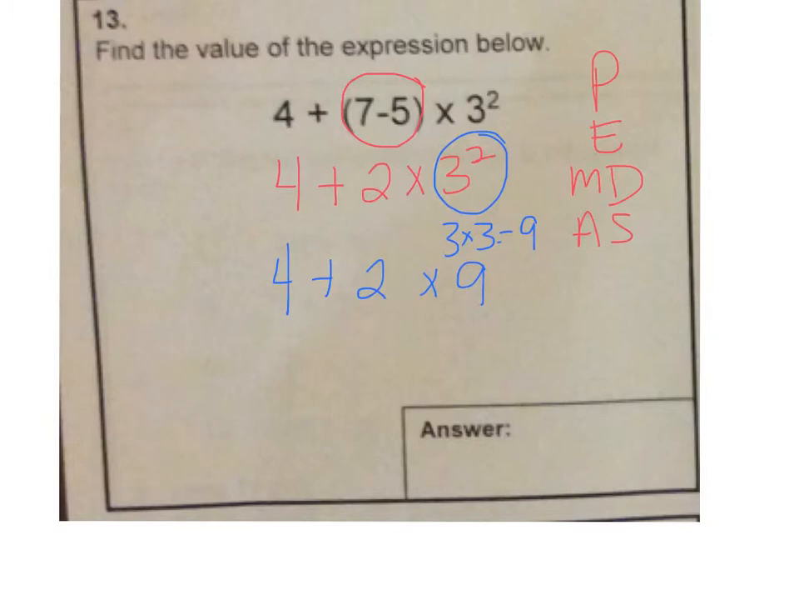Next step would be to multiply. So 2 times 9 is 18. And then our final step would be to add.